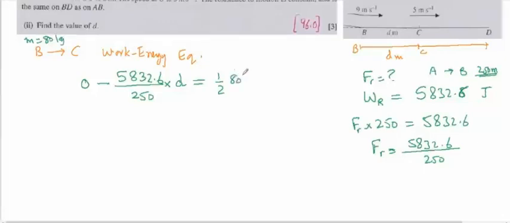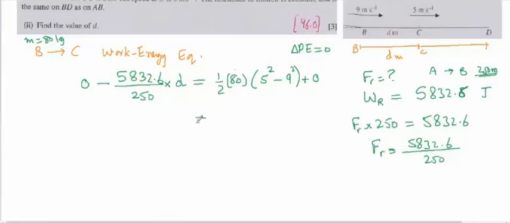So 80 times V final 5 square minus initial 9 square, and then plus mgh, final mass tension. B and C are at the horizontal level, so that means change in the potential energy will be 0. So we know that delta PE is 0 when the object is going horizontally. So the whole thing has only one unknown, which is D. So from here we can find the value of D.